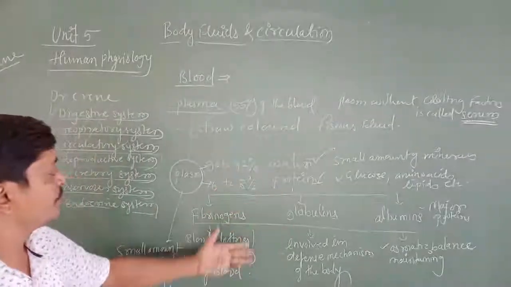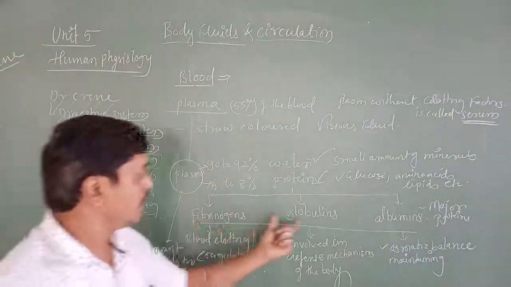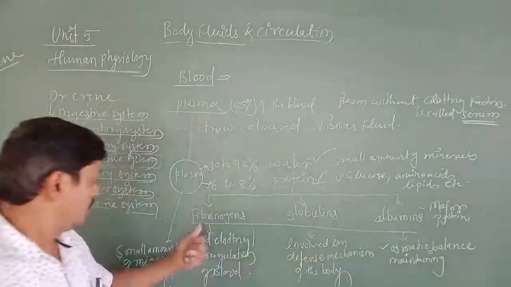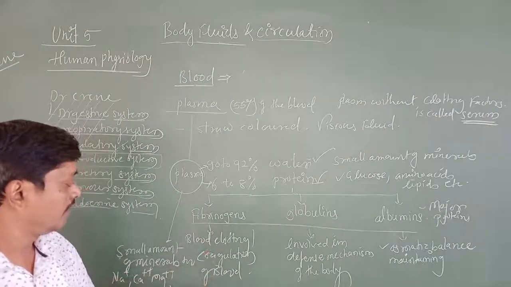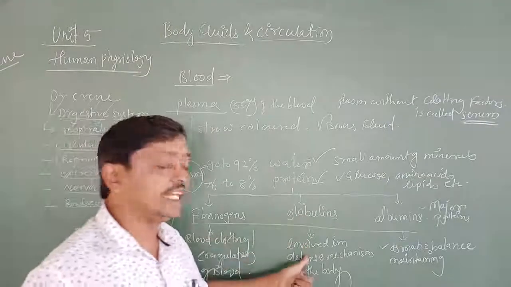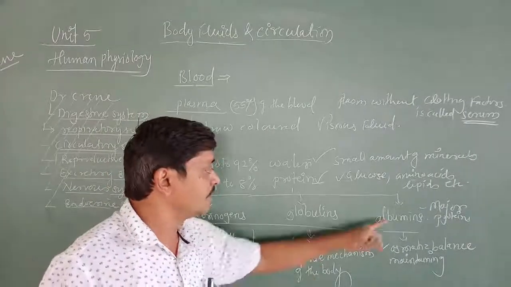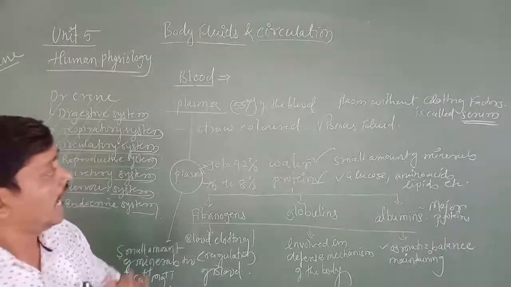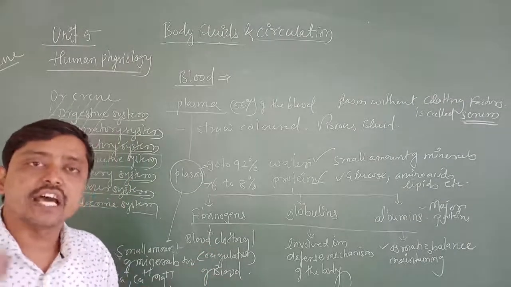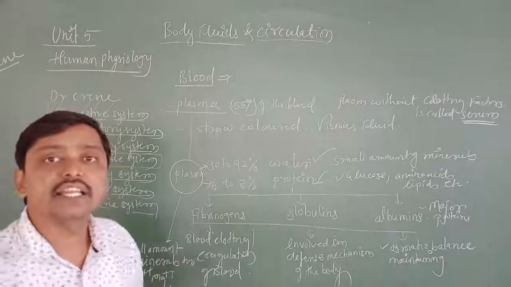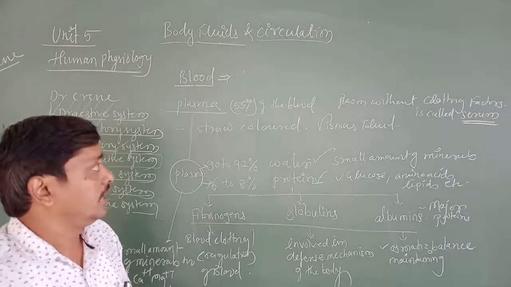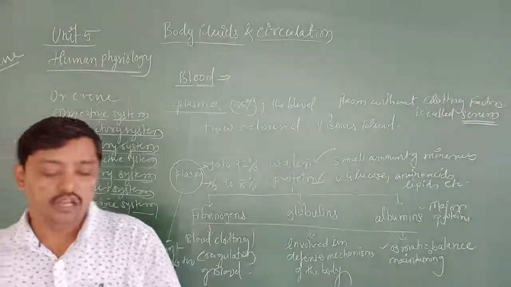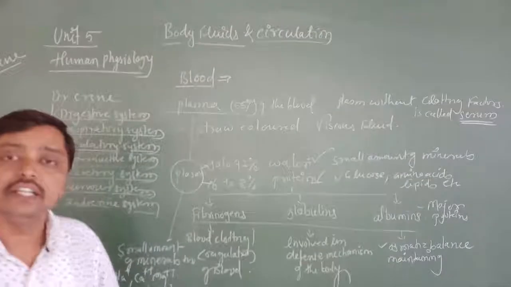What are the major proteins found in plasma? Fibrinogen, globulin, albumin. Fibrinogen is helpful in the blood clotting mechanism. Globulin is involved in the defense mechanism. Albumin plays an important role in maintaining osmotic balance. The blood clotting factors present in plasma are in inactive form. And the plasma without the clotting factors is called serum. Okay, I'll stop here and we'll continue with the formed elements in the next class. Thank you.